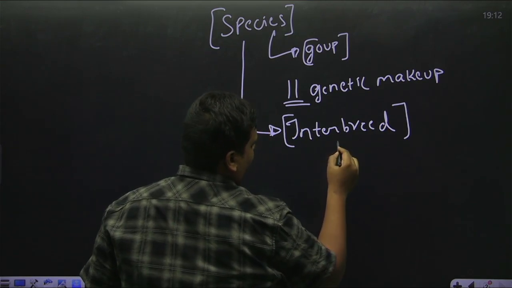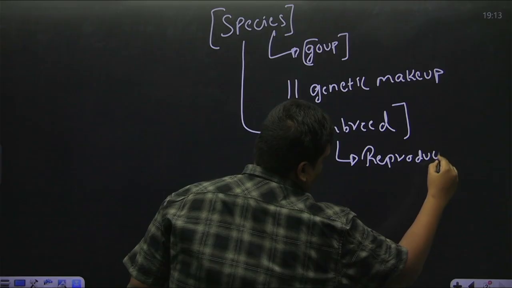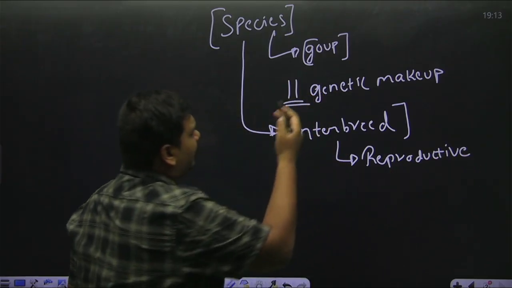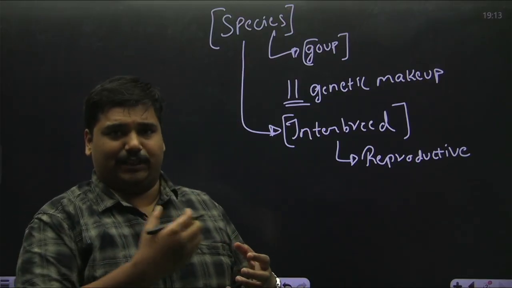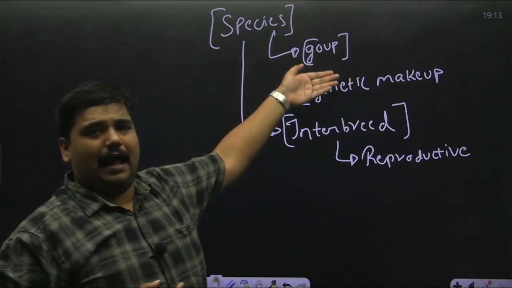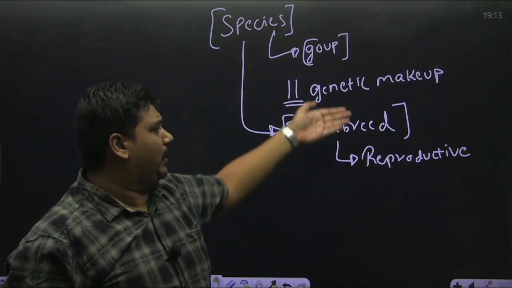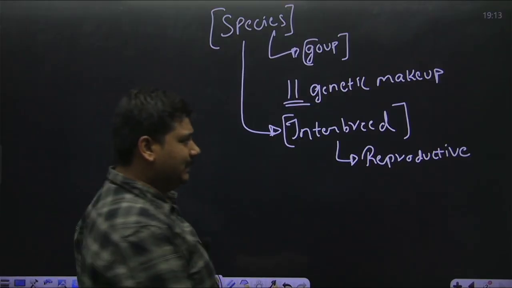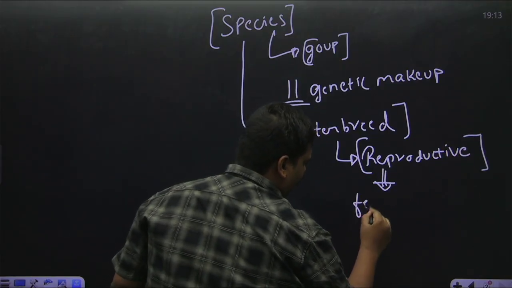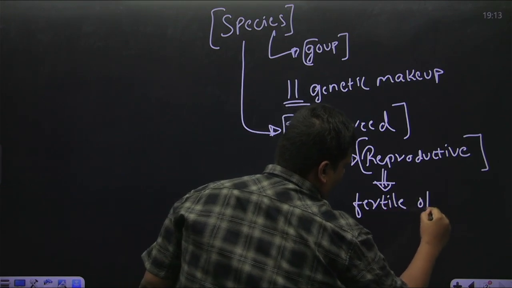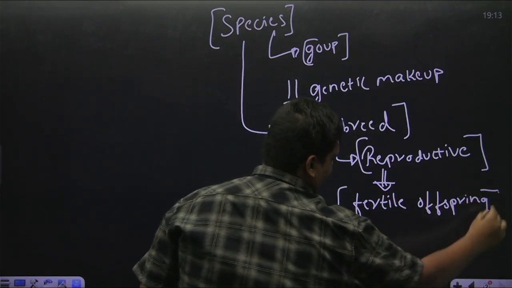Interbreeding is in the sense they should have reproductive capabilities within their own species. These groups of biotic animals or plants or humans should be able to reproduce within their own species, and the result of this reproductive activity should be a fertile offspring.